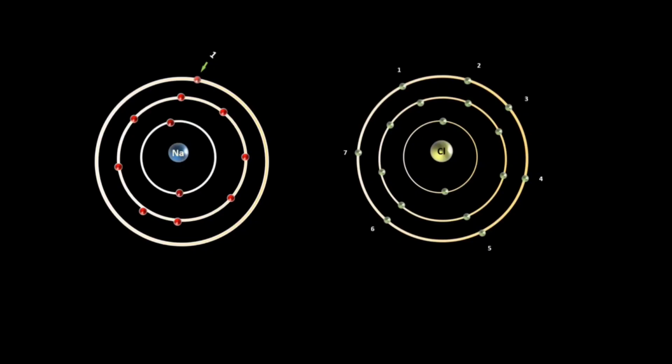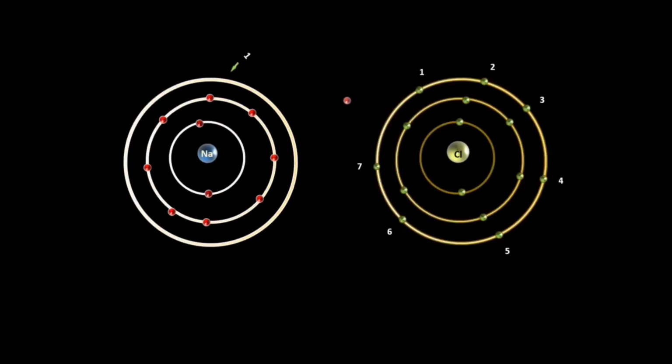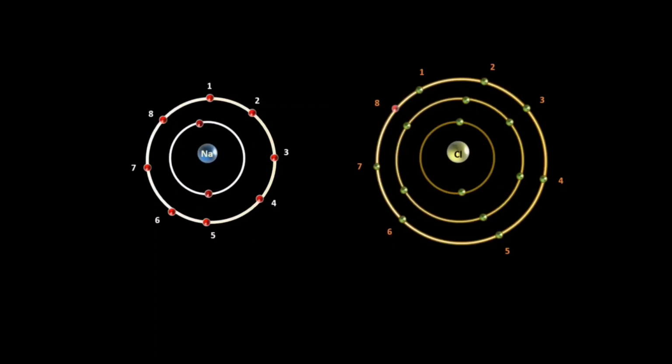The electronic configuration of sodium is 2, 8, 1, and the electronic configuration of chlorine is 2, 8, 7. So both are monovalent atoms. When sodium discards its lone valence electron, its penultimate shell will become its valence shell with 8 electrons in it. On the other hand, after receiving the donated electron, chlorine will have 8 electrons in its outermost shell. So both the atoms will get the octet state.